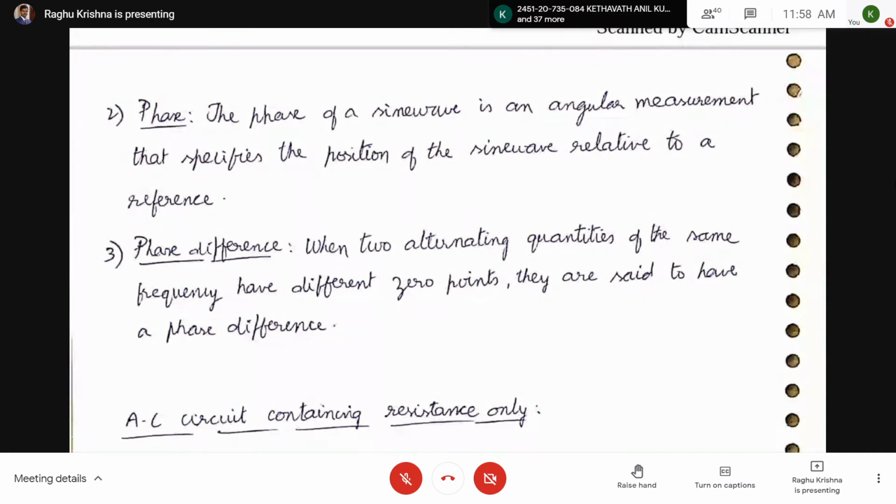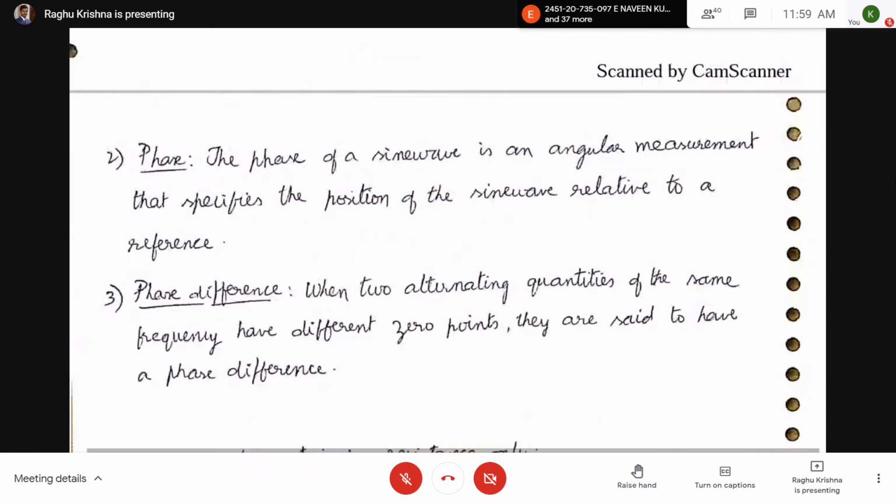Next, phase difference. When two alternating quantities of the same frequency have different 0 points, just now we have seen voltage and current phasors. The two alternating quantities of the same frequency have different 0 points. They are said to have a phase difference. So here is it clear?